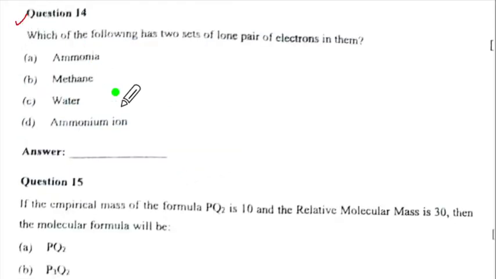Let us look at question 14. Which of the following has two sets of lone pair of electrons with them? Now ammonia has one lone pair. Methane does not have a lone pair. Water has two lone pair. Ammonium ion does not have two lone pairs. So the correct option is C.